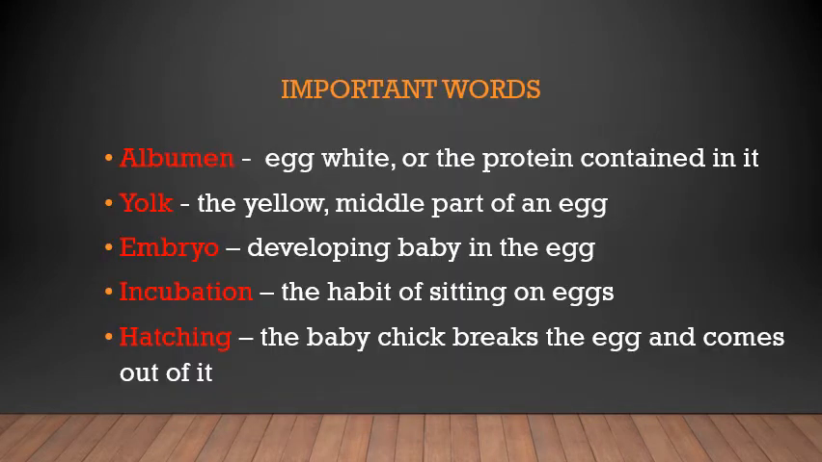Now, the important words that you need to learn are: albumin, the egg white or the protein; the yolk, the yellow middle part of an egg; embryo, the developing baby in the egg; incubation, the habit of sitting on an egg; and hatching, the baby chick breaking the egg and coming out of it.